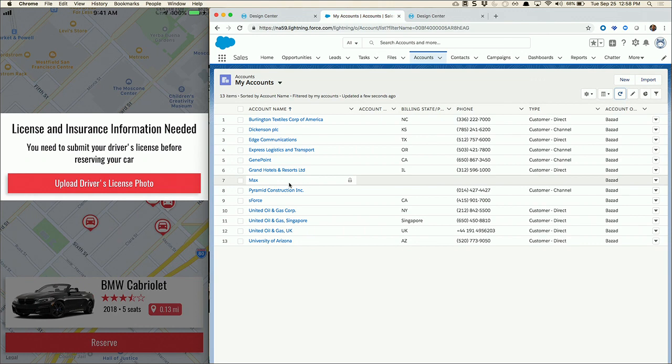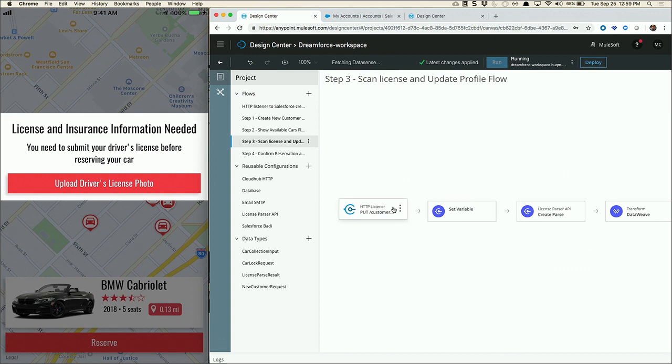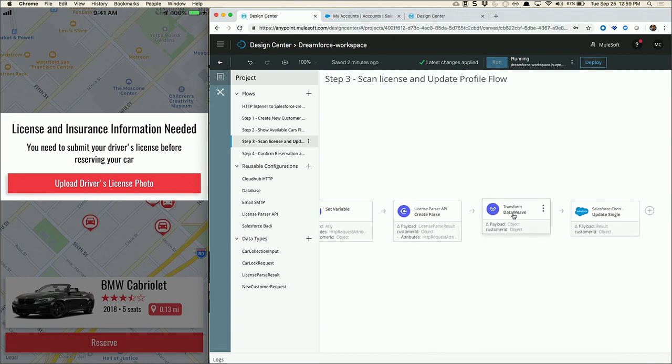So what we've built over here, let's go back to Flow Designer and look at our third flow, is just another listener that goes in and passes information, specifically the picture, to the SaaS-based application whose only job is to take a picture, pull out the text, and pass the text forward. We do a little bit of transformation, and again, we update the Salesforce record, the specific one that we had. Okay, so let's take a look at how that might work.